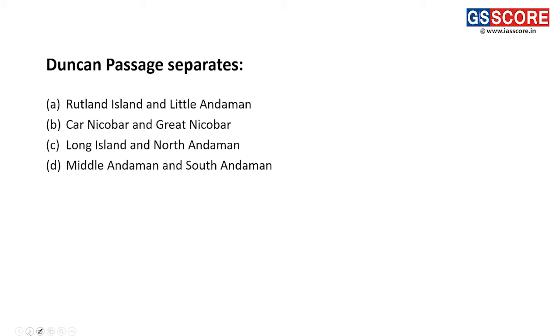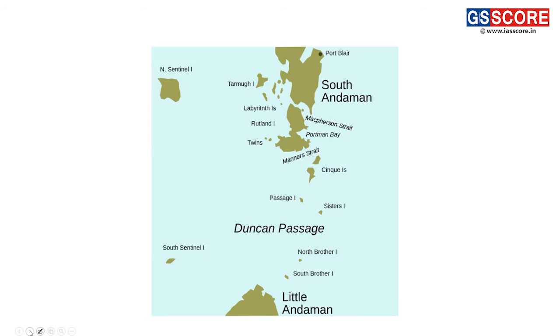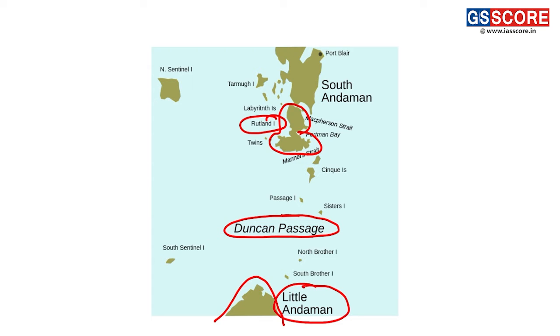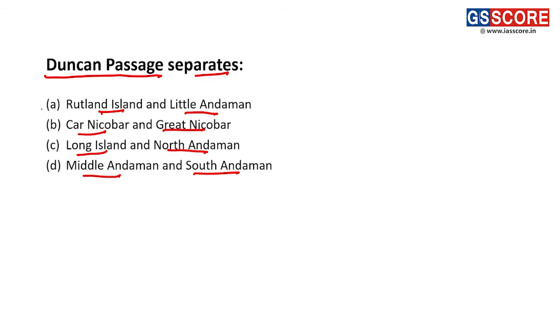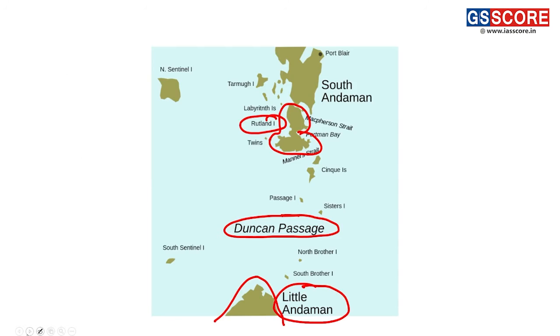Next question for today is about the Duncan Passage. Which islands does it separate? Options are Rutland Island and Little Andaman, Car Nicobar and Great Nicobar, Long Island, North Andaman, Middle Andaman and South Andaman. Looking at the map here, the Duncan Passage is present between Rutland Island and Little Andaman Island, thus making option A the correct answer.